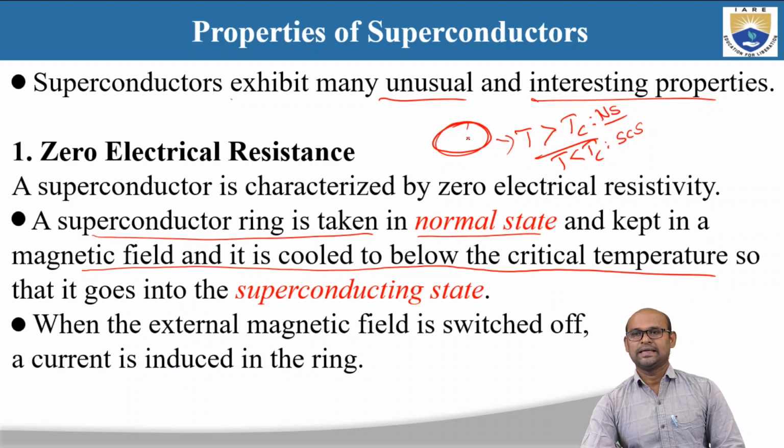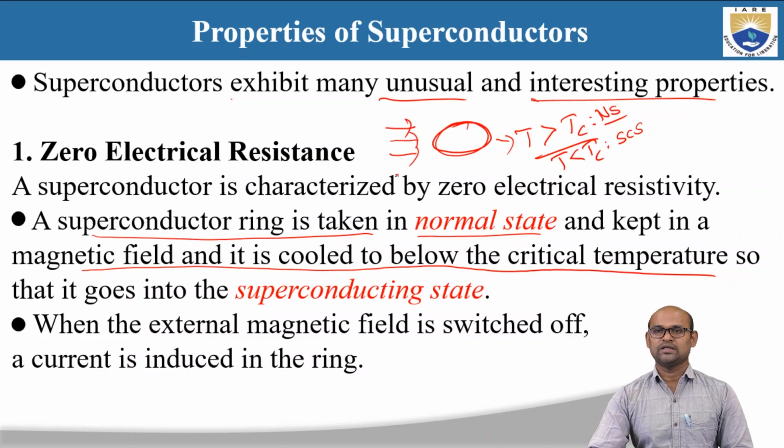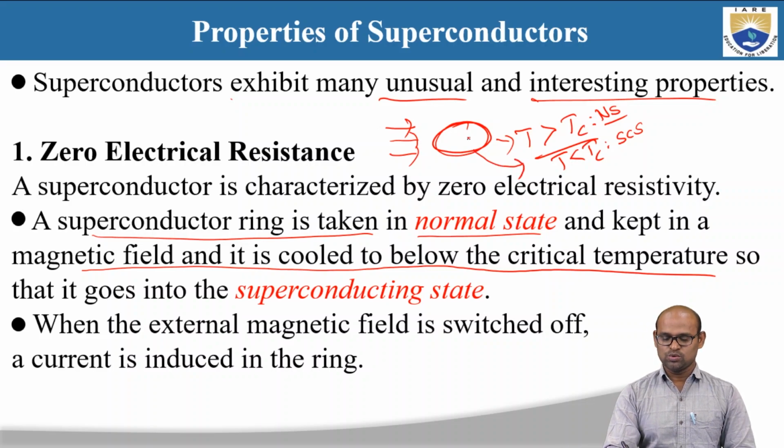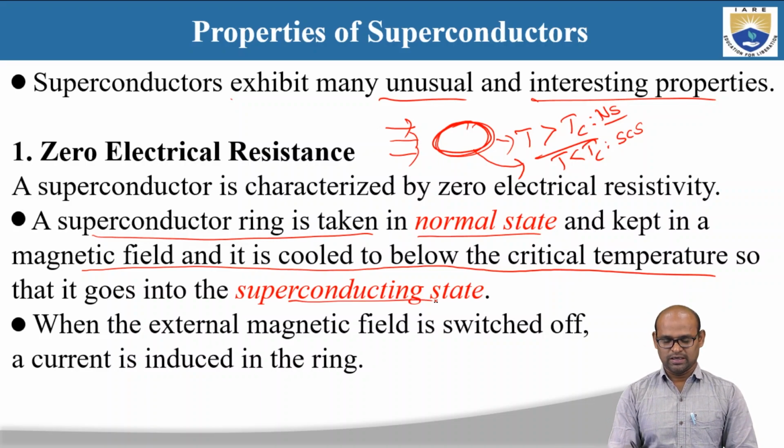Then we place this ring in the presence of a magnetic field, and we cool it below the critical temperature so that T is less than Tc. Then this ring goes from the normal state to the superconducting state.